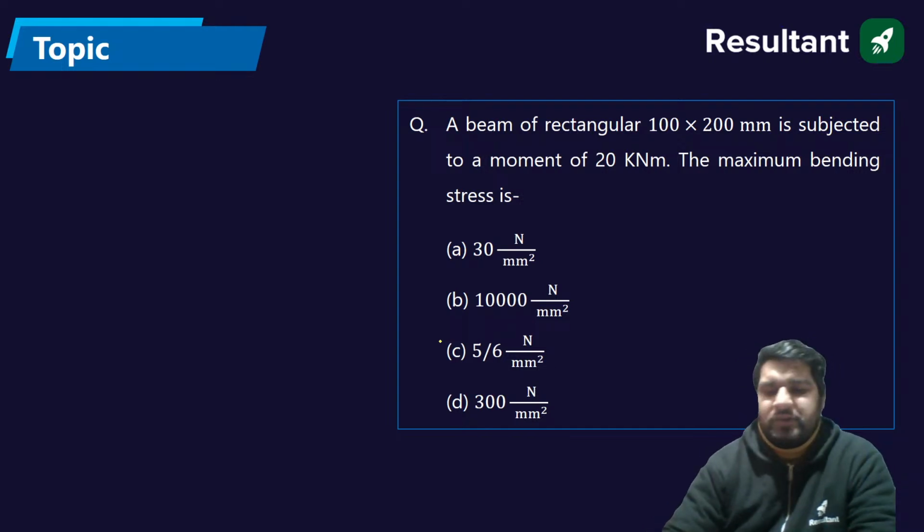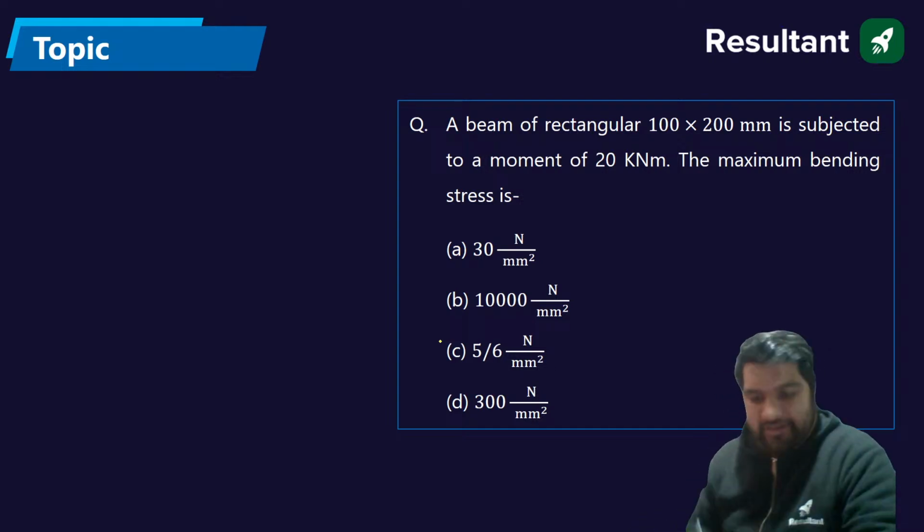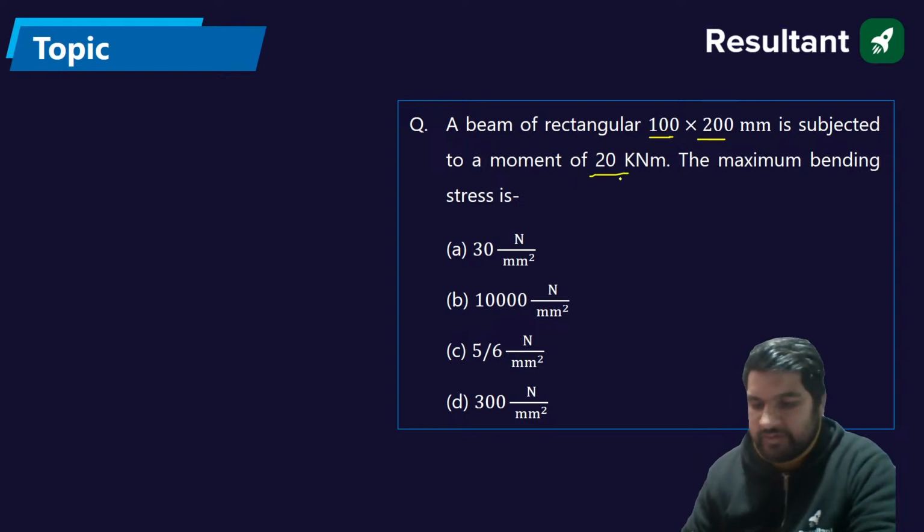Okay, I'll solve this question. Wait a second. So Arvind is saying the answer is 300. So let us make the example clear. A beam of rectangular cross section is subject to the moment of 20 kilonewton meter. The maximum bending stress.